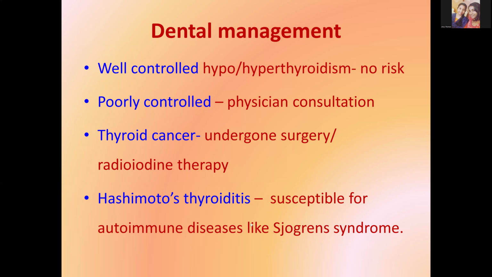Hashimoto's thyroiditis. Here, we know when a person has an autoimmune disorder, the patient might also have other autoimmune disorders, for example, Sjogren's syndrome. And if we are suspicious that the patient is having a dry mouth or dry eyes, we should also check for other autoimmune diseases in the patient.